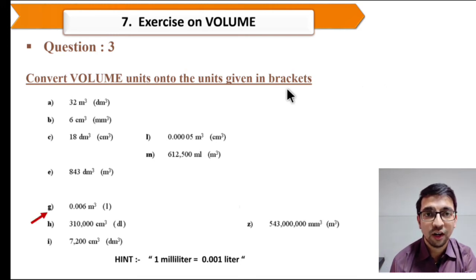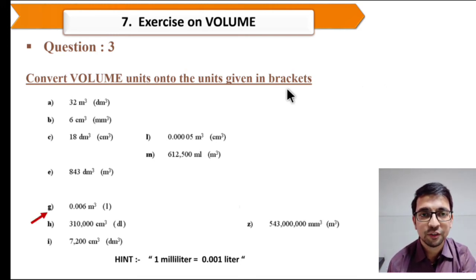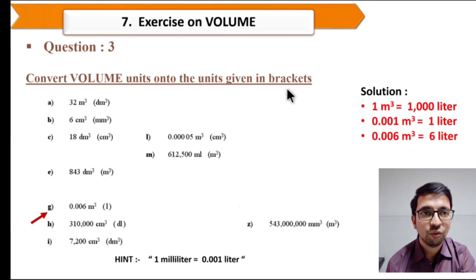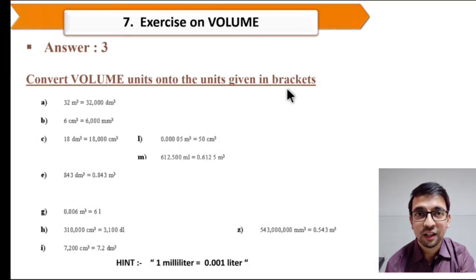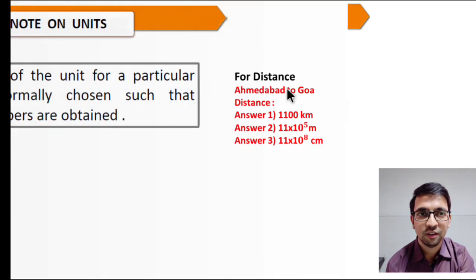Second, convert 0.006 meter cube into liter. So 1 meter cube equals 1000 liter. So 0.001 meter cube equals 1 liter. So 0.006 meter cube equals 6 liter. So these are the answers for the exercise about volume. You can verify later on.